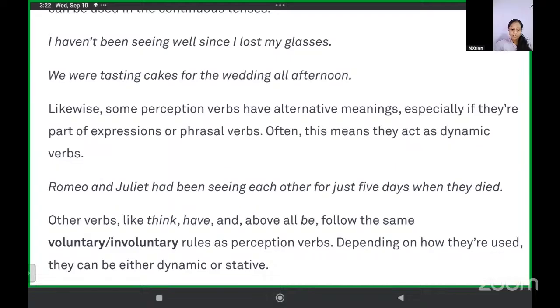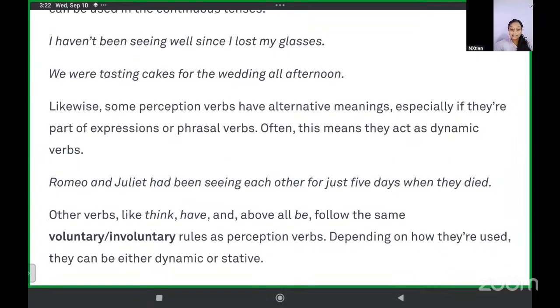The word seeing has alternate meanings, and here it acts as a dynamic verb. Other verbs like think, have, above all, be follow the same thing. They all follow the same rule.